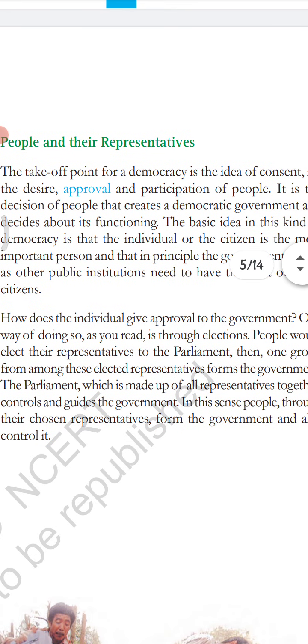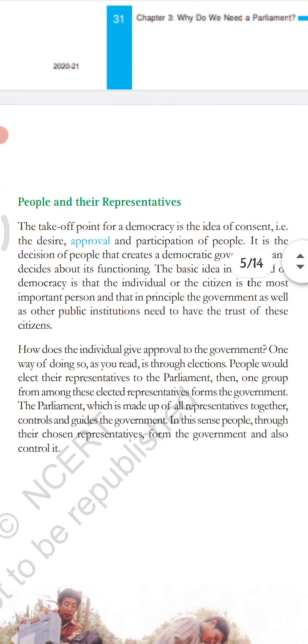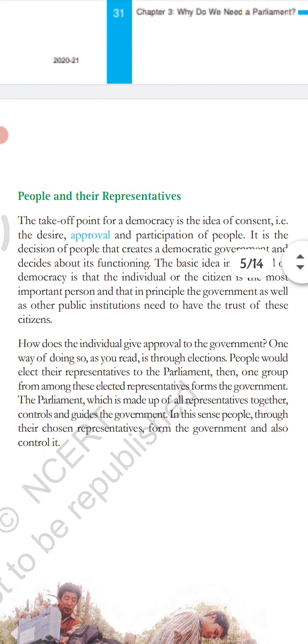People and their representatives. We have discussed that the people cast their vote and elect their representatives. Democracy works on the consent or approval of the people, and it is the people who take the final decision, or take part in the decision making process.